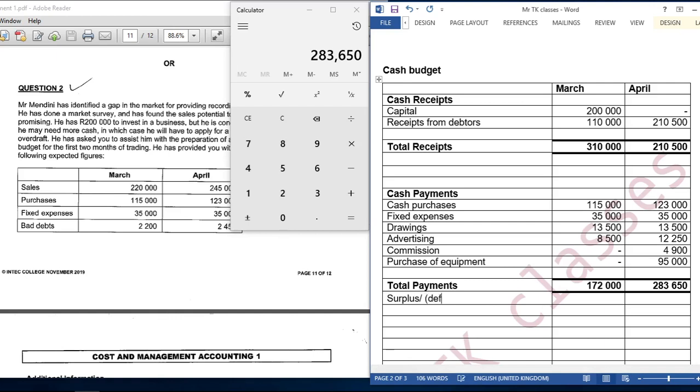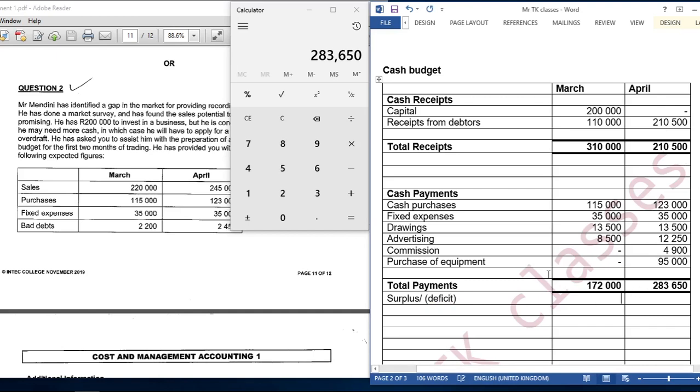Deficit will be in brackets. What does this mean? When it comes to surplus, it means that cash receipts will be bigger than cash payments. When it comes to deficit, it means that payments will be bigger than receipts.